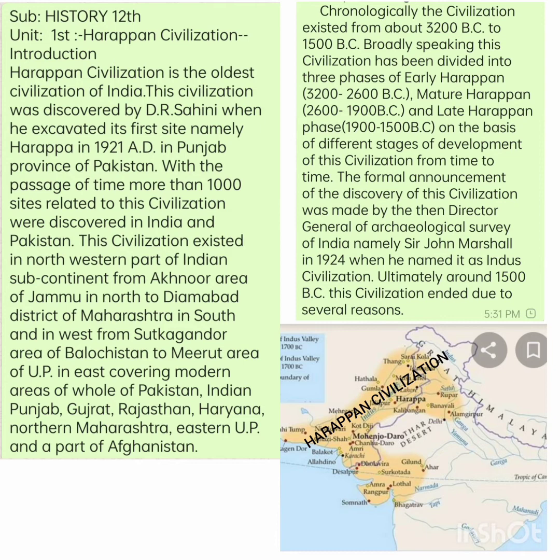The civilization was spread over an area of about 12 lakh 50,000 square kilometers. Broadly speaking, this civilization covered the modern areas of Pakistan, India's Punjab, Haryana, Rajasthan, Gujarat, northern Maharashtra, eastern UP, and some parts of modern Afghanistan as well.